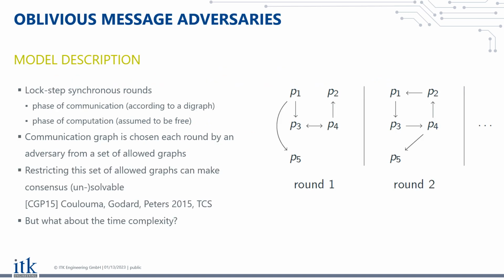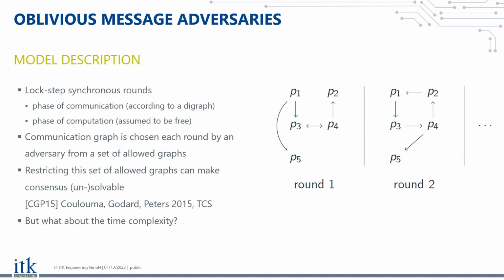The Oblivious message adversary model is a synchronous message passing model, which means that the participants, which we usually call processes, are perfectly synchronized in the sense that everyone knows exactly what time it is all the time. This assumption allows us to assume lockstep synchronous rounds, where each round, as depicted on the right side here, is first a phase of communication according to a directed graph, followed by a phase of instantaneous computation. So we do not really consider computational complexity here. We are really interested only in what kind of communication complexity we have.